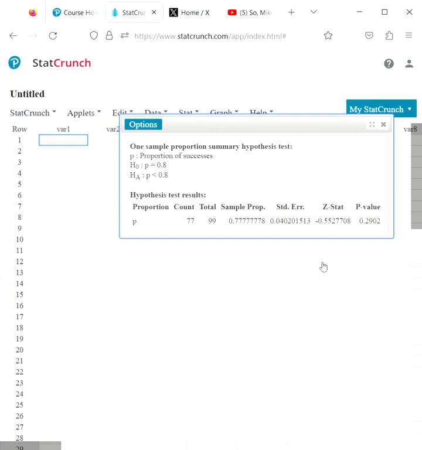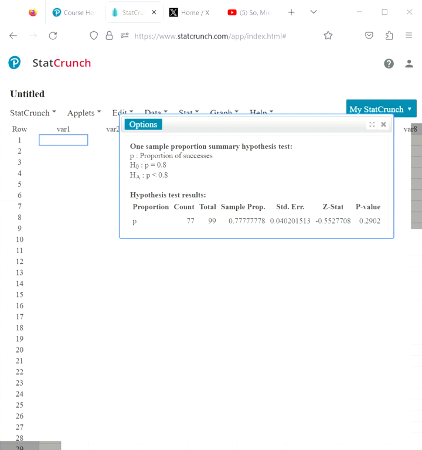Now see here. Yep, here it is. It says round to 2 decimal places. You round to 2 decimal places. It is just negative 0.55, and 0.2902. So you have the z-stat and the p-value. That's what you want to put in down there. Right down here: fail to reject H0. There is not sufficient evidence to claim that the polygraph results are correct less than 80% of the time. So you get that right there.